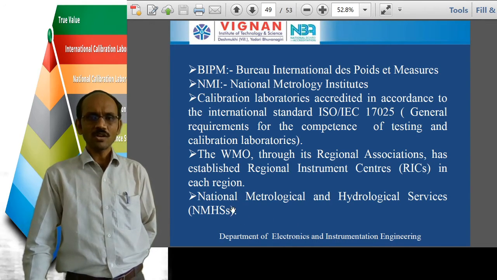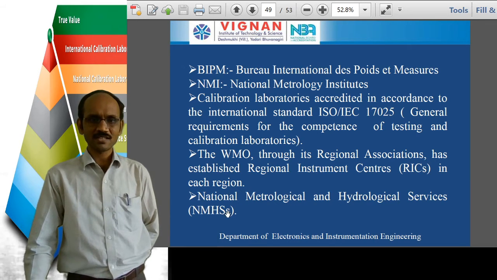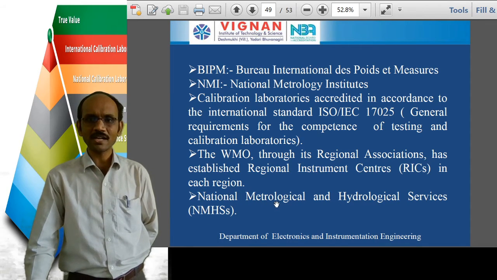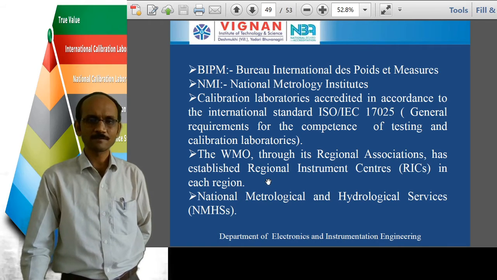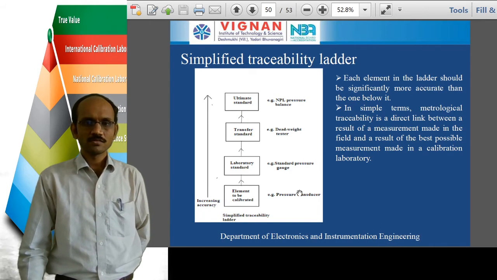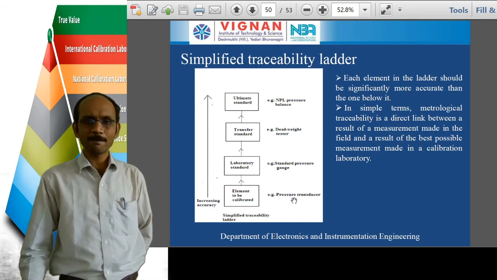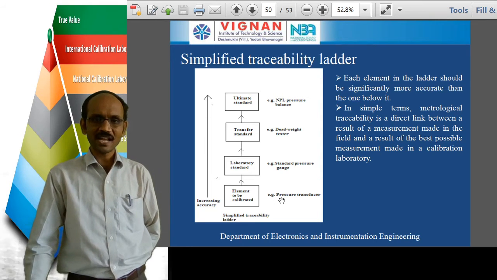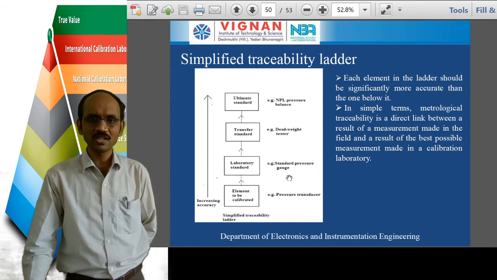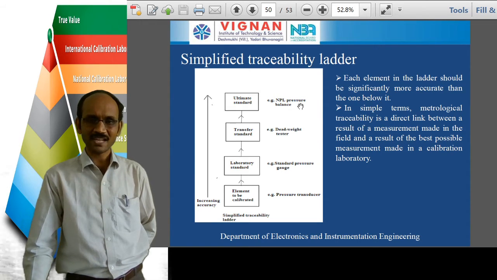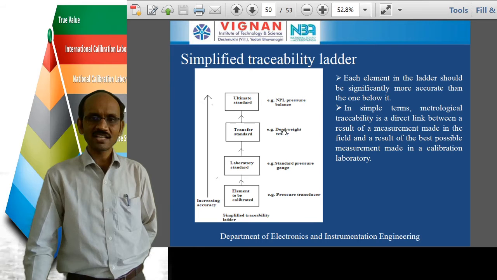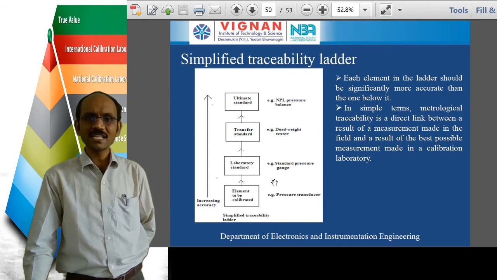Okay. And NMHS stands for National Meteorological and Hydrological Services here. So this is the traceability ladder we had seen. In this traceability ladder, we are going to be comparing the results of the pressure transducer with the results of the standard pressure gauge, deadweight tester, NPL pressure balance. So in this traceability ladder, we are linking or comparing all these results here.